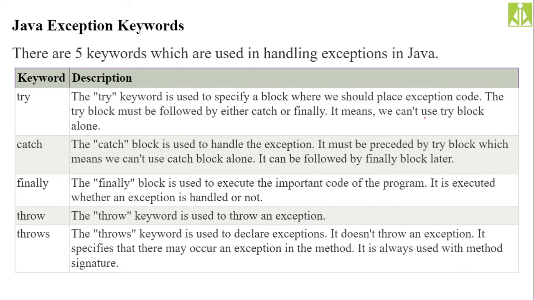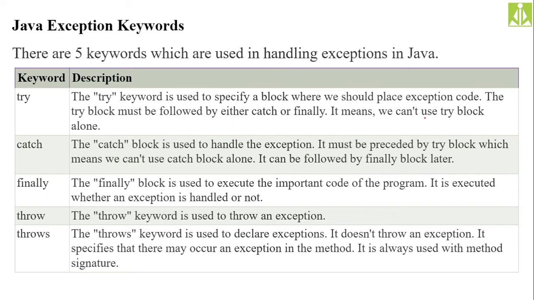It doesn't throw an exception, it specifies that an exception may occur in the method. So the method you safeguard with the help of throws will not throw the exception. It will simply tell the compiler that there is a possibility of occurrence of this particular type of exception in that particular method. So it will simply safeguard the method.